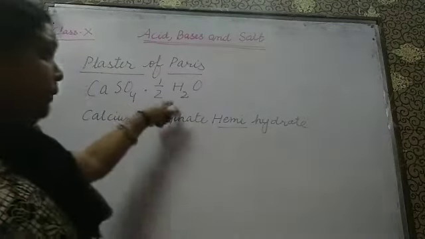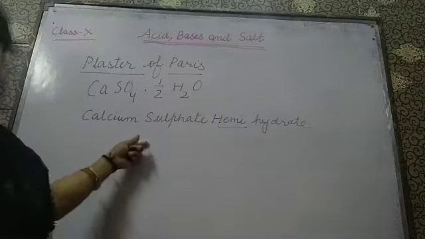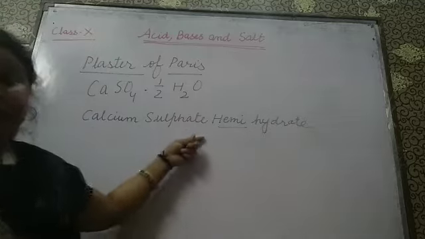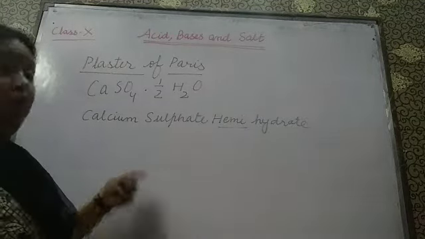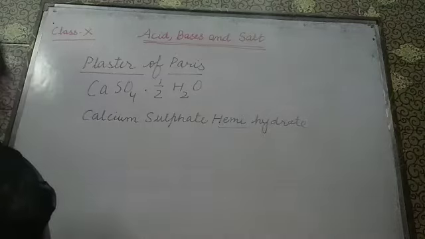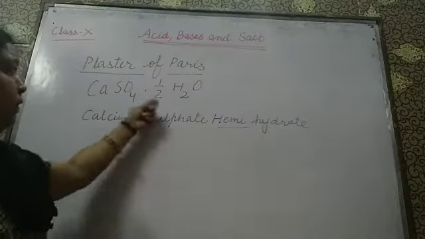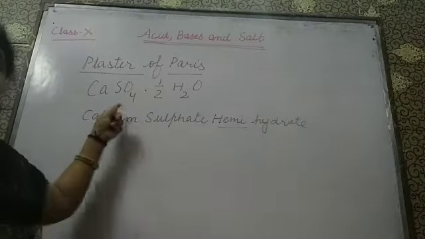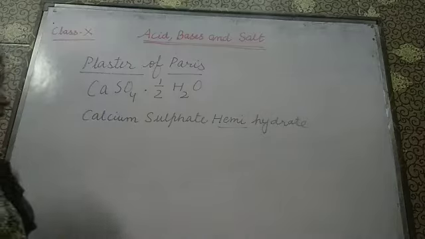Okay, hydrate means water molecule. So the name given to it is calcium sulfate hemihydrate. Okay, so now we will see what will be the reaction to form this POP, calcium sulfate hemihydrate.